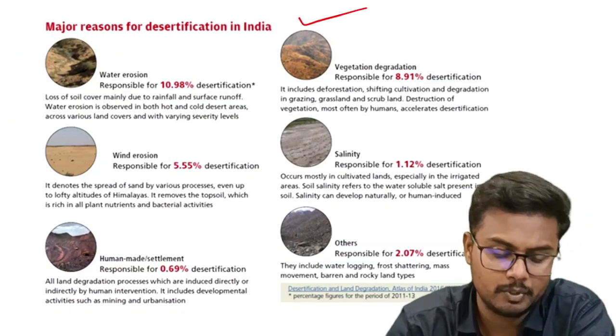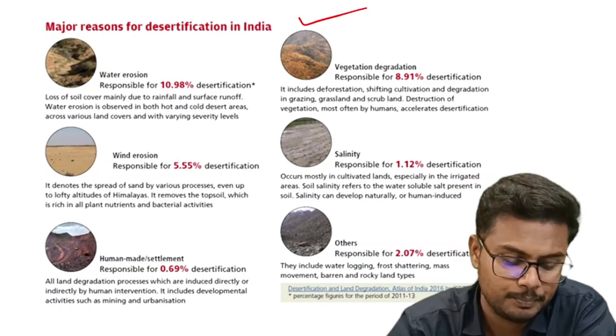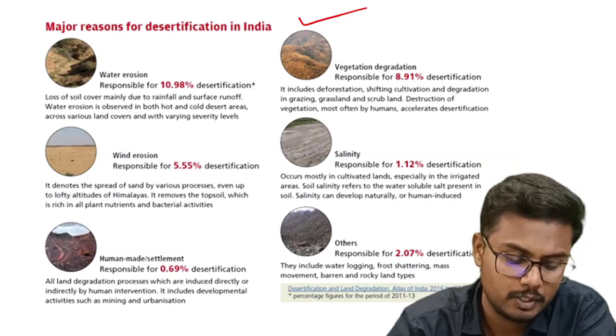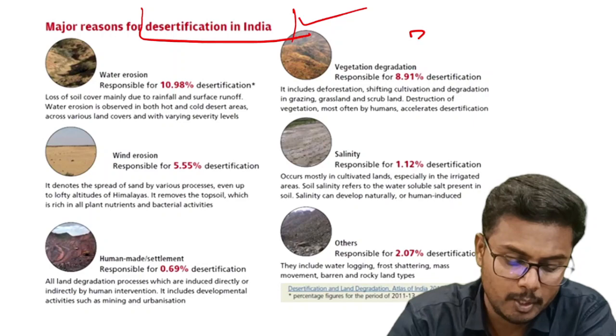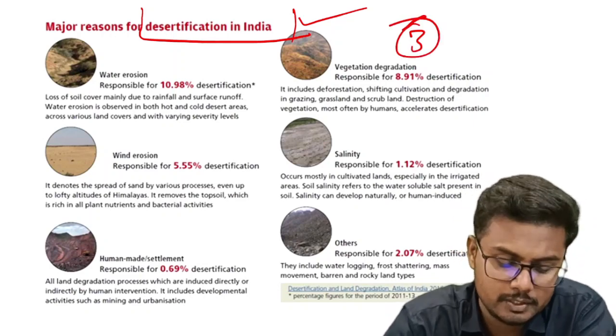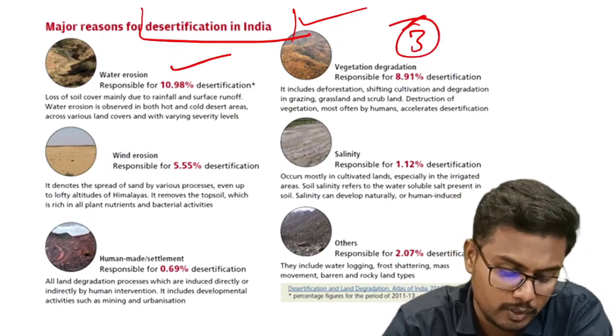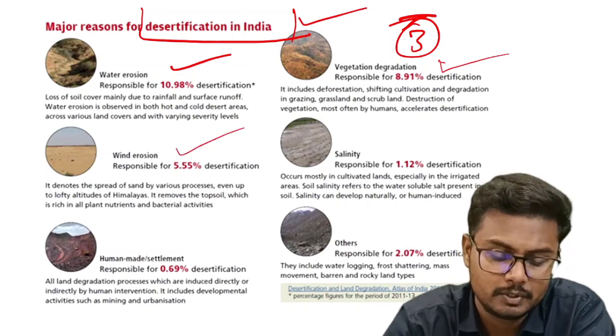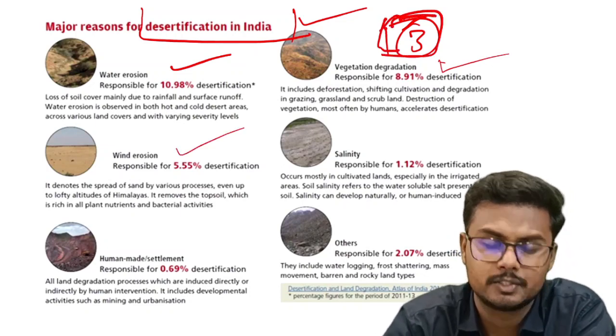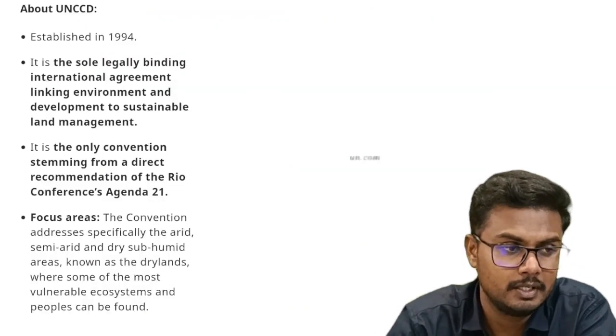Here we have listed the important reasons which are the main culprits for desertification in India. Please go through these areas. But the top three reasons for desertification in India include water erosion, vegetation degradation, and the third one is wind erosion. These are the top three factors contributing to desertification in India.